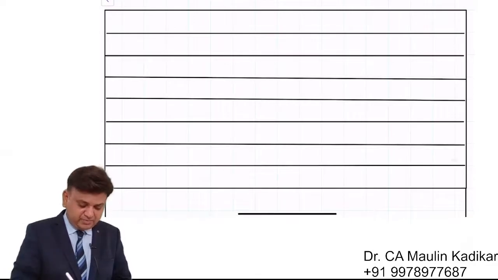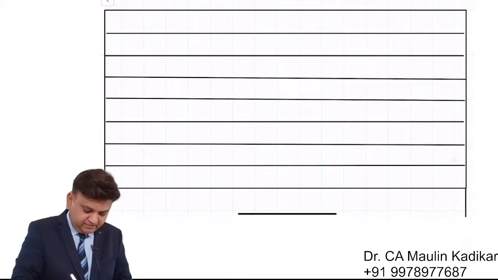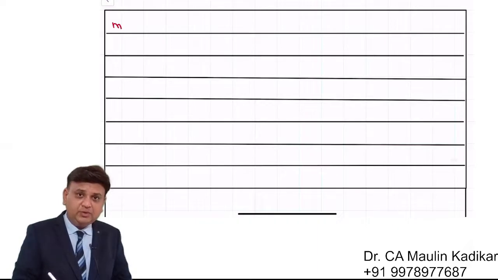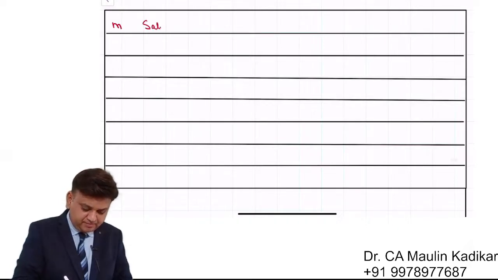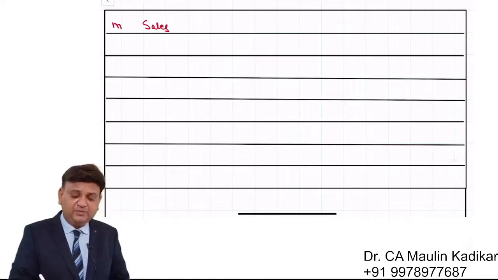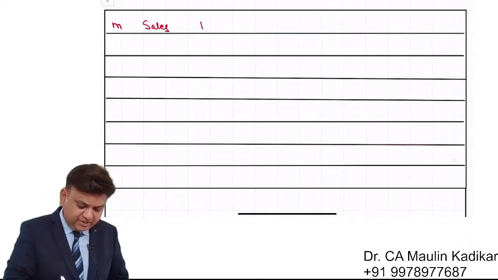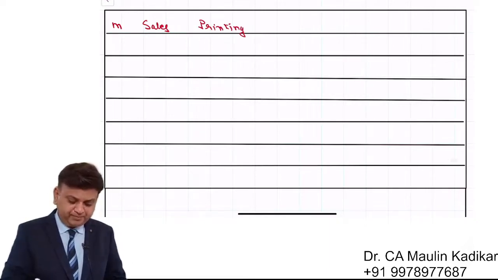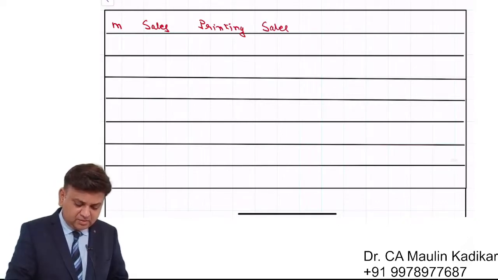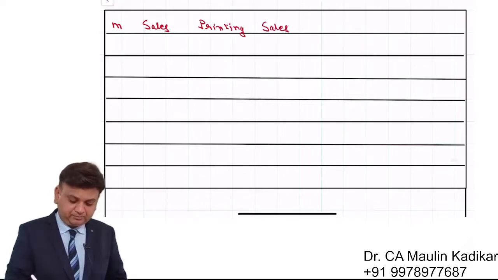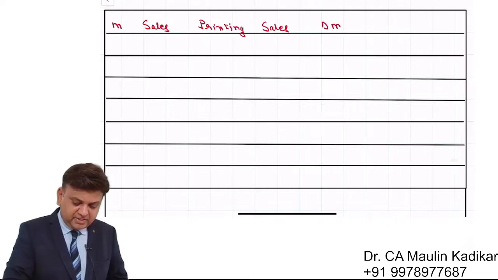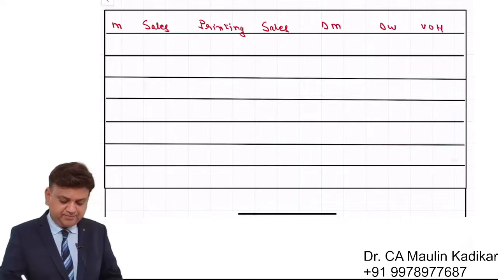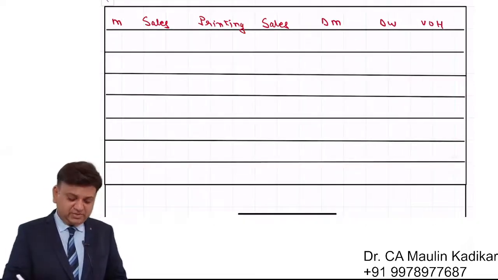So column number 1 is month, that is M. Column number 2 is sales. Sales is of the number of books. Then we'll have the printing or the production, that is the number of books that we are going to print. Then again the sales, that is the amount term. Then direct material, direct wages and variable overhead. These are like additional expenses.